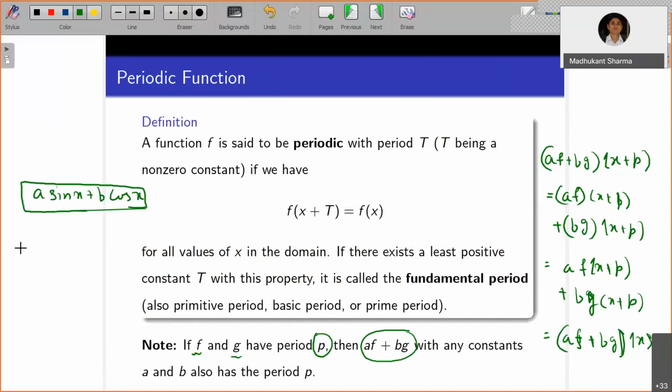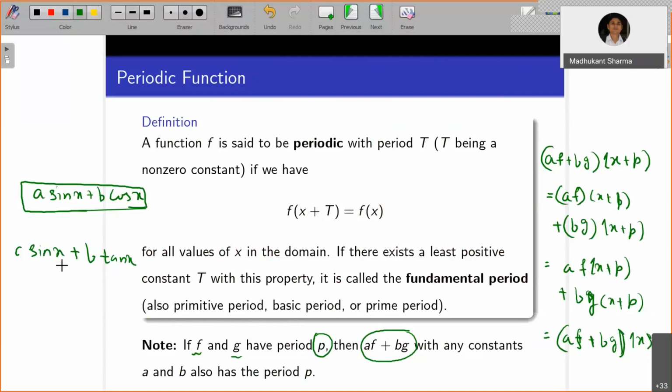Now, instead of this, if you take, let's say, c times sine x plus b times tan x, since tan is periodic with period pi but sine has period 2 pi, they don't have the same period.